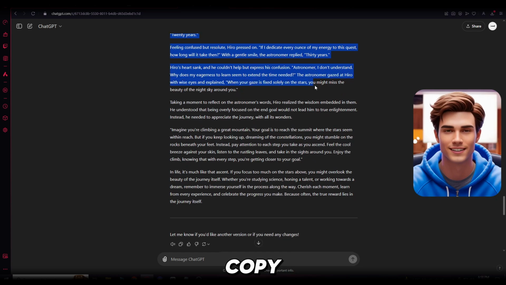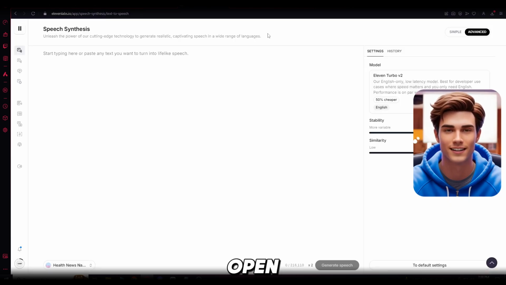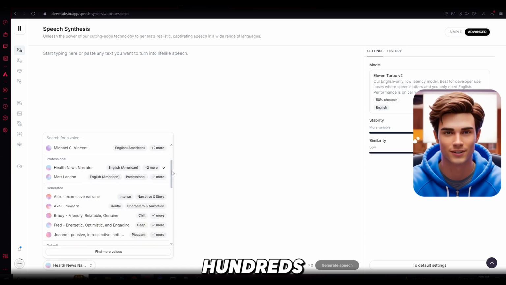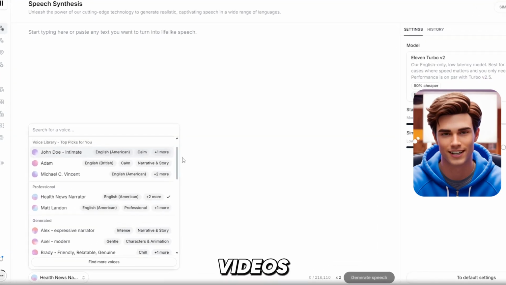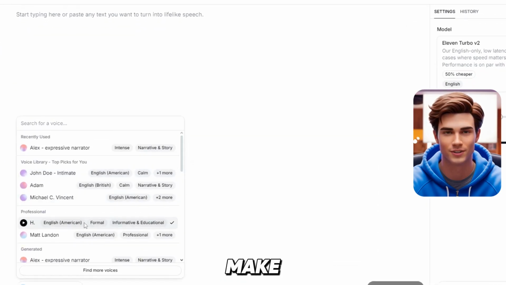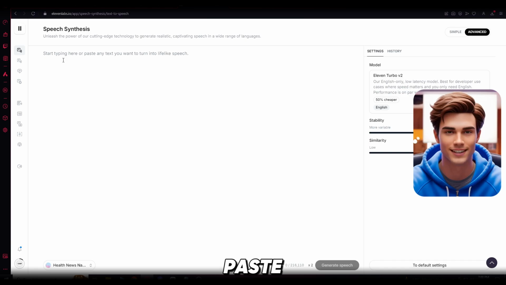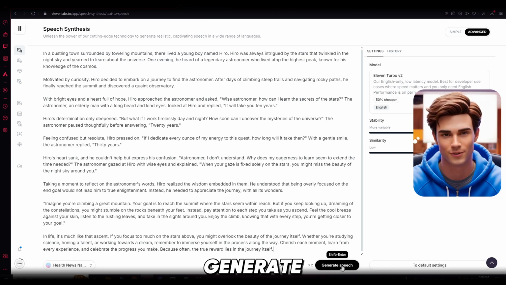Now go ahead and copy the entire script you created and open 11 Labs. 11 Labs is a tool that allows you to generate a voiceover with hundreds of AI voices for free. The best voice you can use for these types of videos is the health news narrator, so make sure to select that one. After that, paste the script into 11 Labs and click Generate Speech.